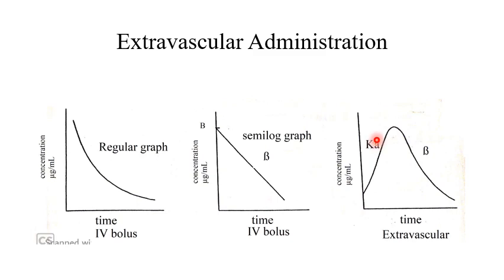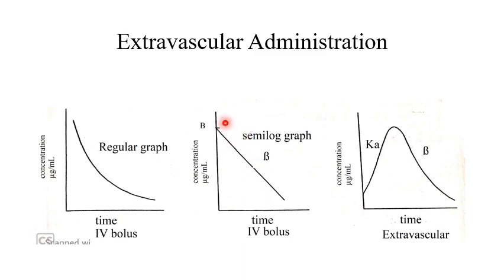As we have discussed, in this the body is considered as a single compartment. So this is the absorption exponent, and then the other one is the elimination exponent, that is the beta. Look at these figures. This will be the graph in case of intravenous route.